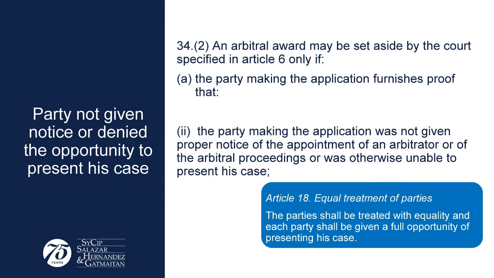Article 34.2, subparagraph A, subparagraph 2 of the model law provides for the procedural grounds which denies a party due process. The party is not given notice or denied the opportunity to present his case. The right to due process is set out in Article 18 of the model law, and it provides for a framework of equality of treatment of the parties and the right of the parties to fully present their cases, which includes, among others, the right to information of all submissions in the arbitration proceedings and the proper notice of the initiation of the arbitration proceedings.